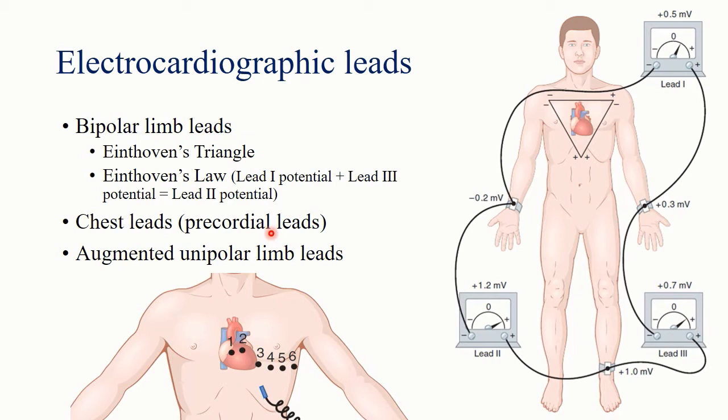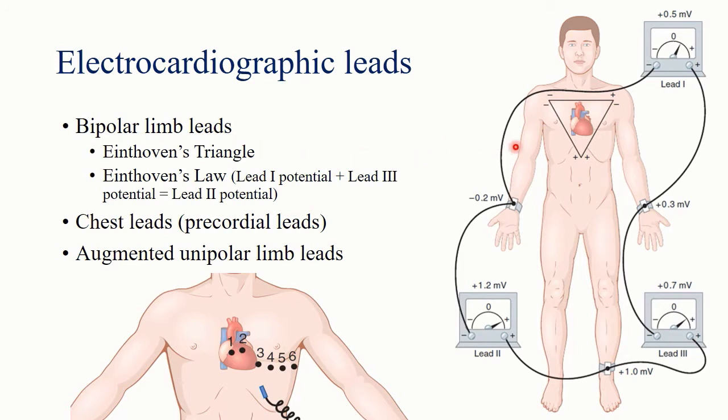Now the active electrode is attached to the right arm, left arm and left foot respectively. The other electrode is connected to the remaining 2 limbs through a high resistance coil. For example, while recording from the lead AVL, the active electrode is placed on the left arm. The indifferent electrode is connected through the high resistance to the other two electrodes placed on the left foot and right arm. So the other two limbs will make the negative electrode and one limb will make the positive electrode.